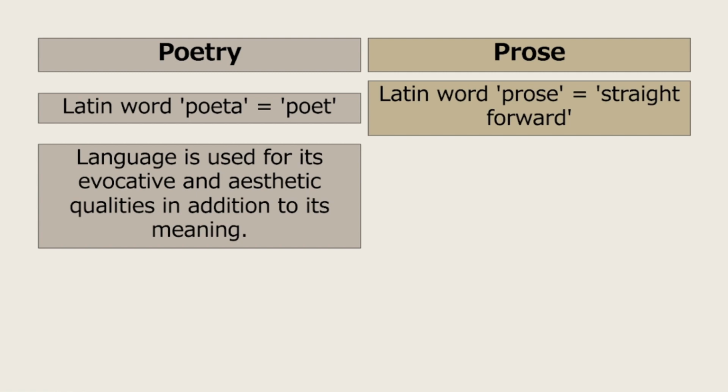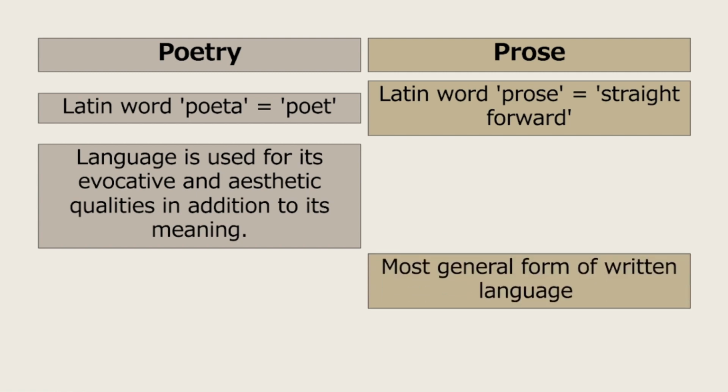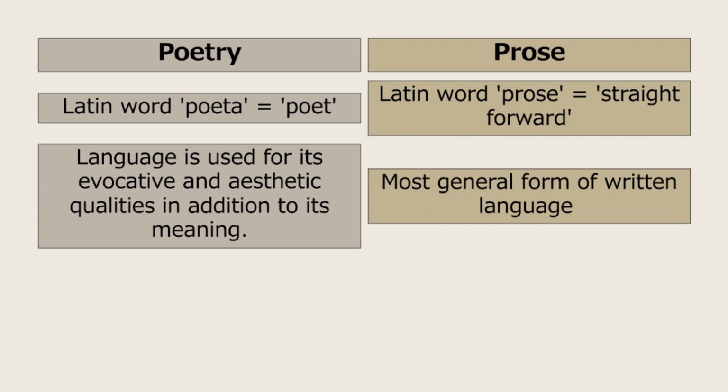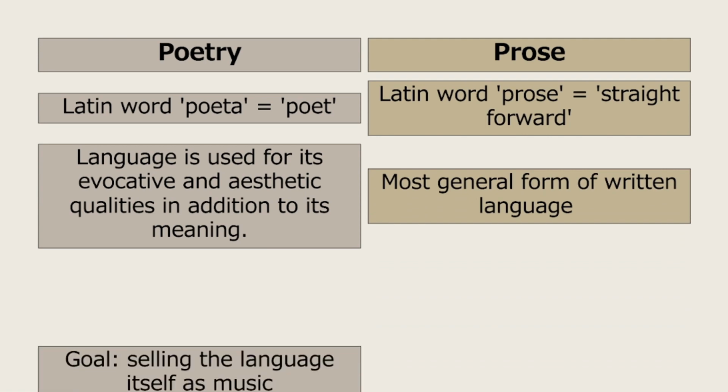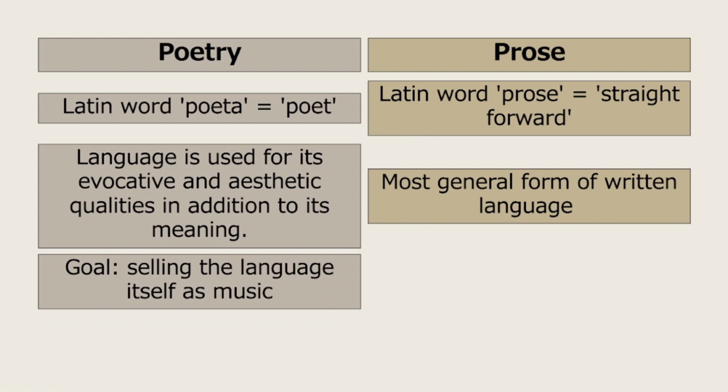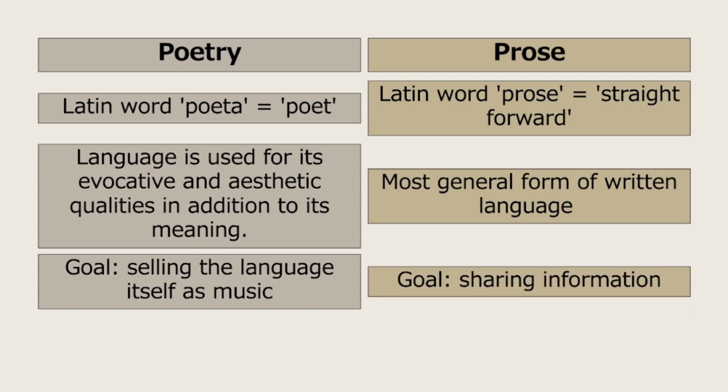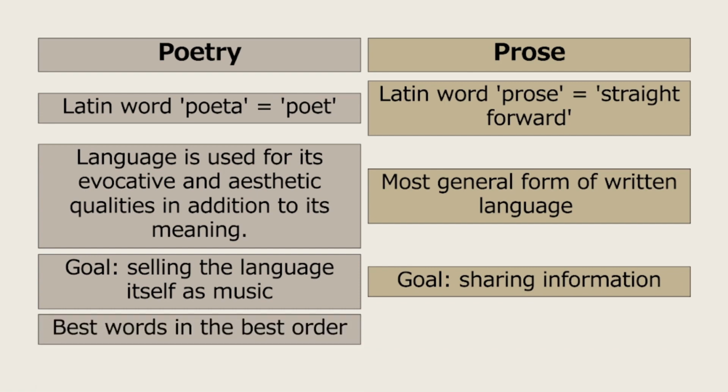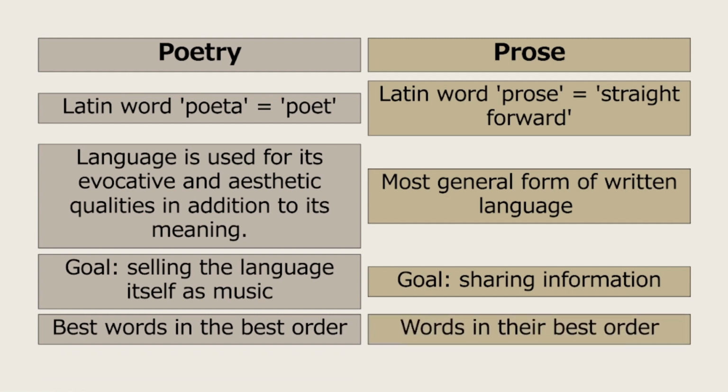On the other hand, prose is defined as the most general form of written language that is not used for formal patterns of a verse. And the goal of poetry is selling the language itself as music. Whereas the goal of prose is sharing information. And in poetry, best words in the best order. And in prose, words in their best order. So as you can see, in poetry we have the best words, but in prose, we only have words.